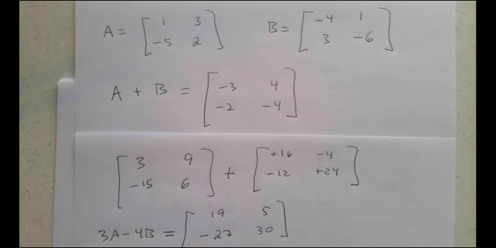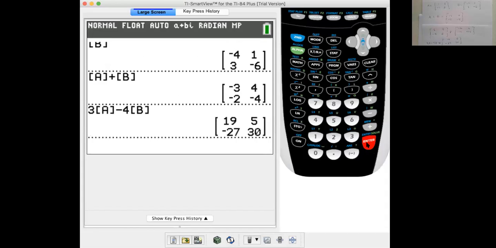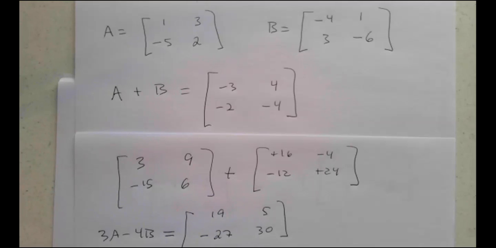Let's see what we get here. 19, 5, -27, 30. Good.